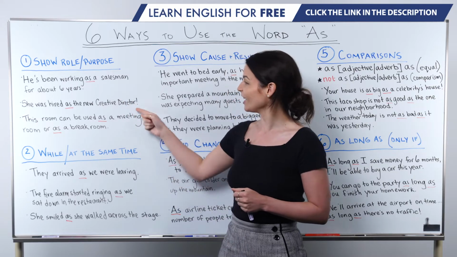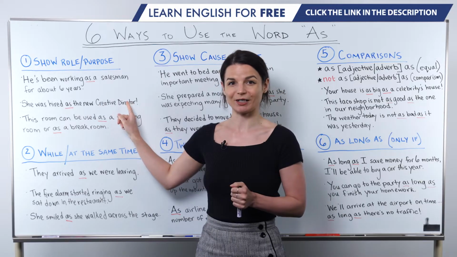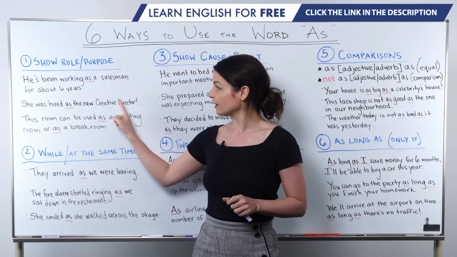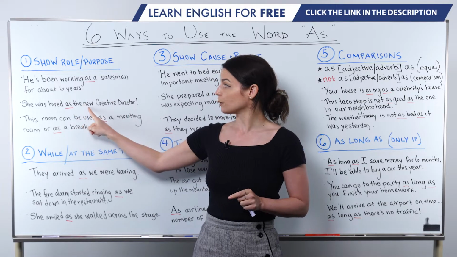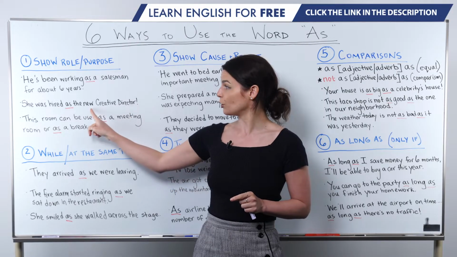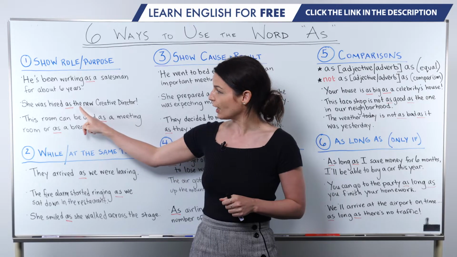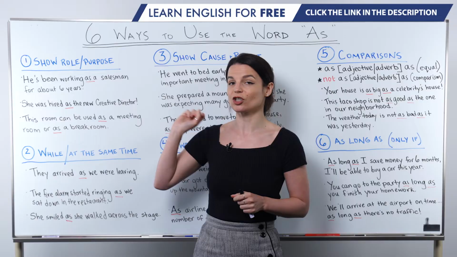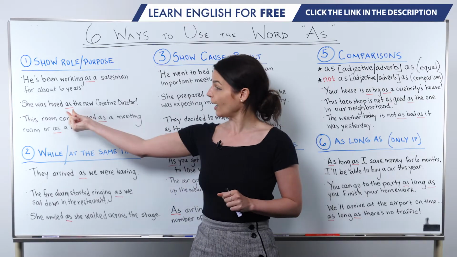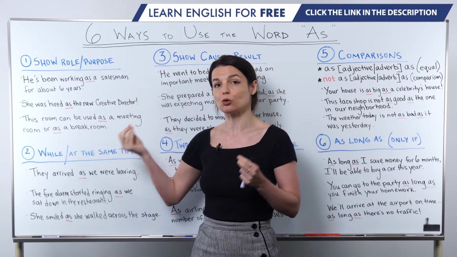We do the same thing in our second example sentence. She was hired as the new creative director. So in this case, we have as the new creative director. So this is the job title, creative director, and we have new to show it's a new position or a new role. We also have the here. So the shows that there's just one creative director. She was hired as the new creative director. As comes before all of this. This is one phrase expressing this new role.